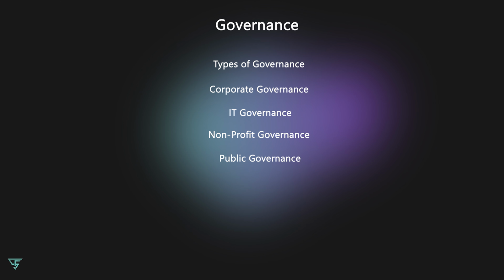Public governance. Public governance is about how government and public institutions are managed. It involves principles like transparency, accountability, and citizen participation.